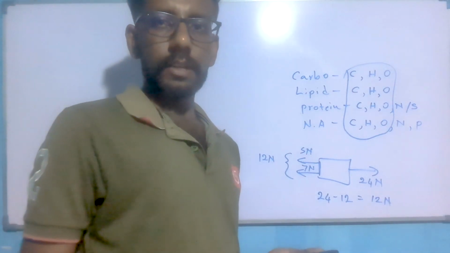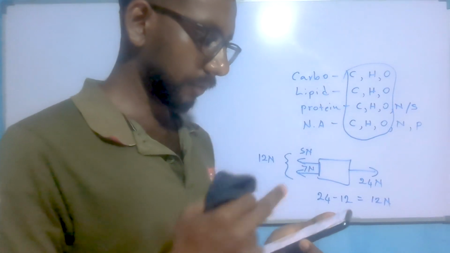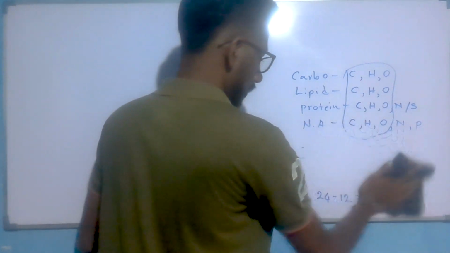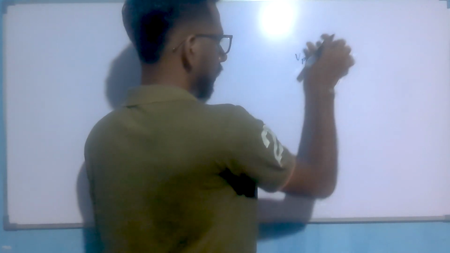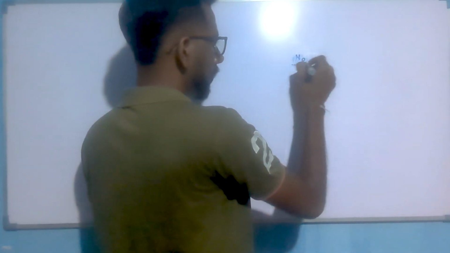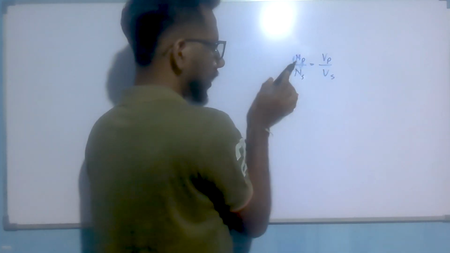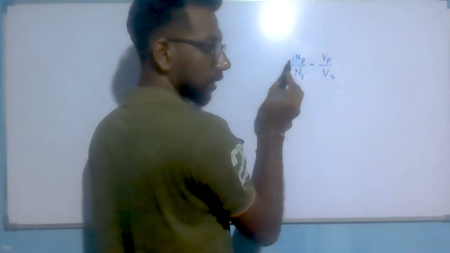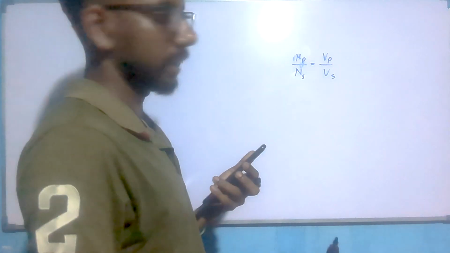Okay. I will explain how the answer is taken for this question. Before you find the answer, you must remember these equations. NP divided by NS equals VP divided by VS. N means number of turns, P means primary, S means secondary, V means potential difference or voltage.